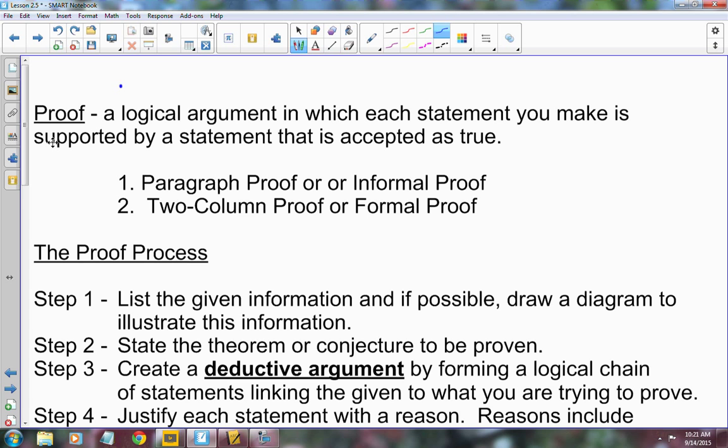Okay. And so a proof is a logical argument in which each statement you make is supported by a statement that is accepted as true. So if they say, you can't do this because, and it's a good logical reason, and you can't do this because, and if the reasons are relatively good for your safety or whatever, it's easier to understand, okay? And so that's what we do. We have 2 types of proofs. We have a paragraph proof, which is a more informal proof, and we have a two-column proof, which is a more formal proof. And we are primarily going to do the two-column. But today I'm going to show you what a paragraph proof looks like.